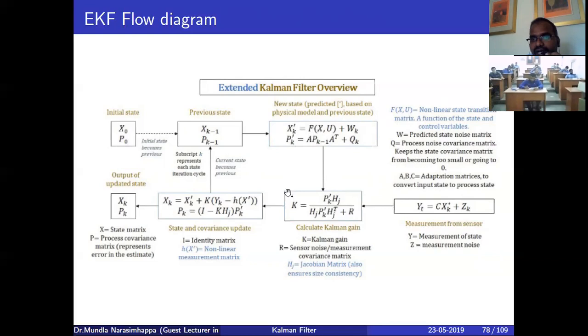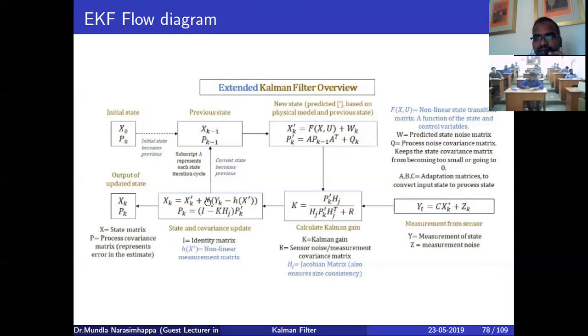The Kalman gain is equal to the a priori value of this state times H, the nonlinear measurement transition matrix. Once you have the Kalman gain, you can use the Kalman output equations. This is the posterior state.